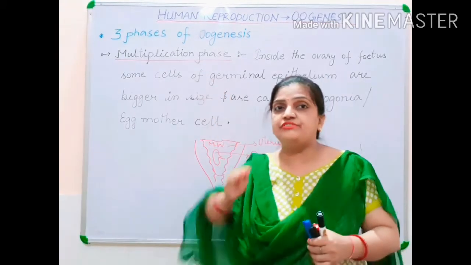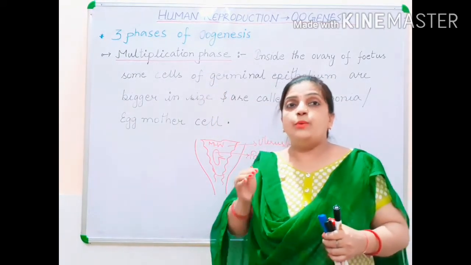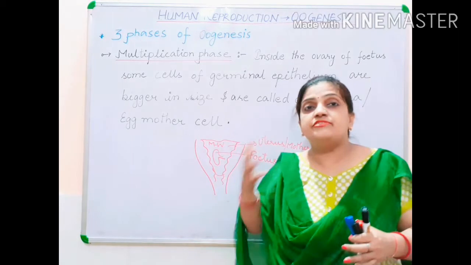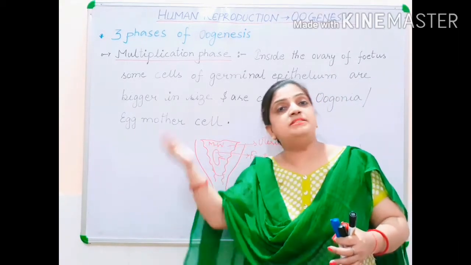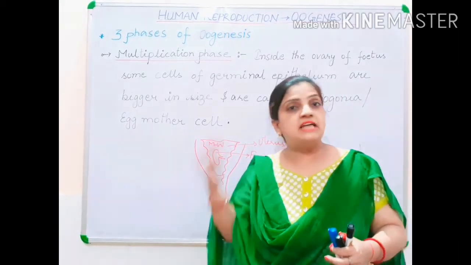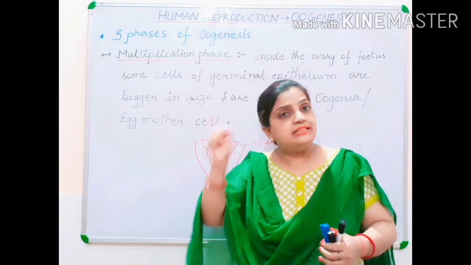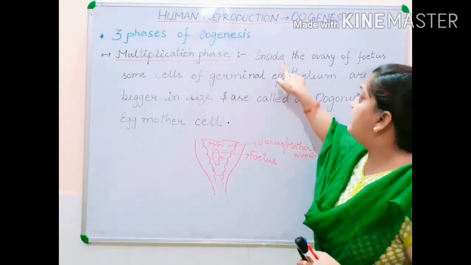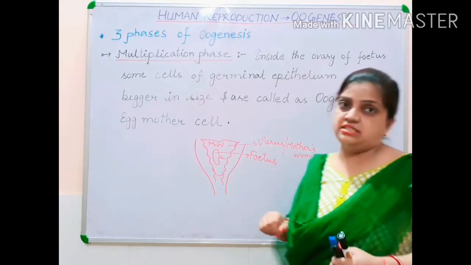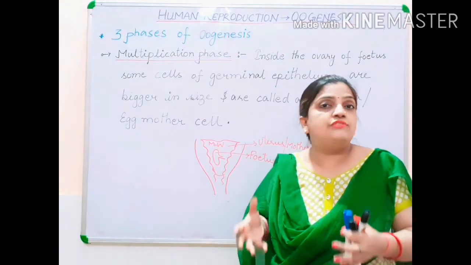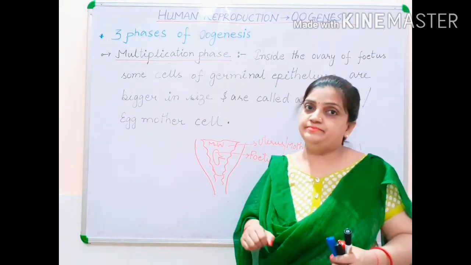This multiplication phase is a phase which is occurring during the developmental stage of the fetus inside the mother's womb. So during that time, children, inside the ovary of the fetus, some cells of germinal epithelium.